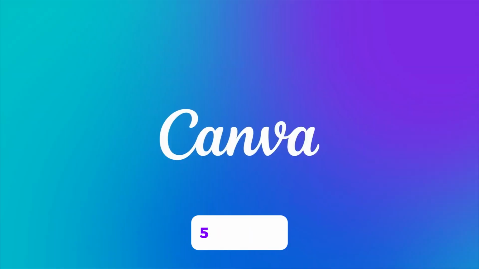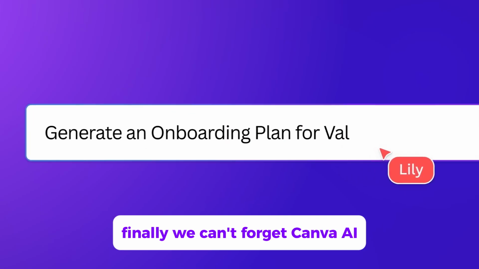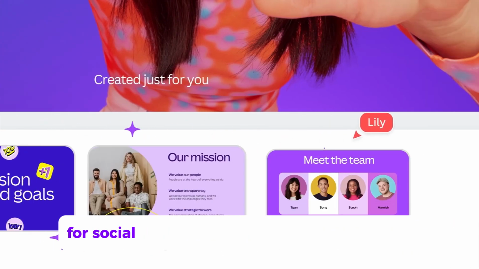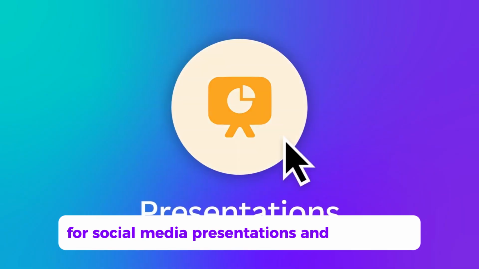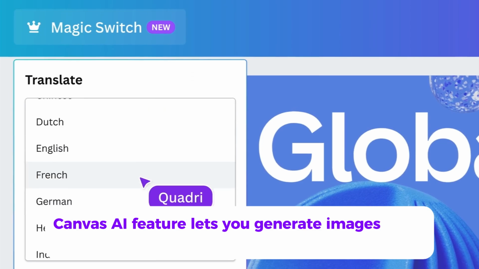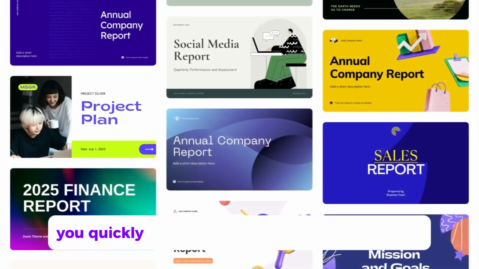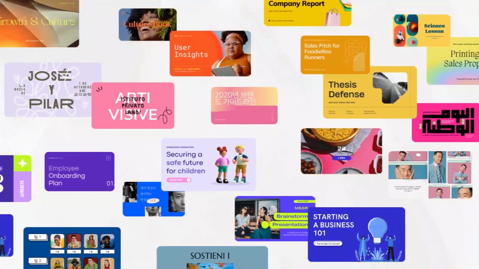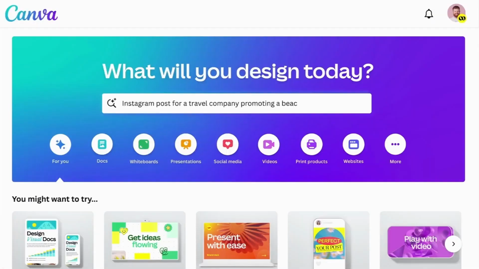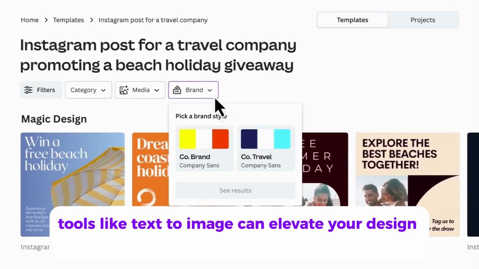5. Canva AI. Finally, we can't forget Canva AI, which is perfect for those who want to quickly create images for social media, presentations, and marketing. Canva's AI feature lets you generate images from text and offers a wide range of design templates to help you quickly create professional-looking graphics. Whether you need a promotional banner or a branded Instagram post, Canva's integration with AI tools like text-to-image can elevate your design game.